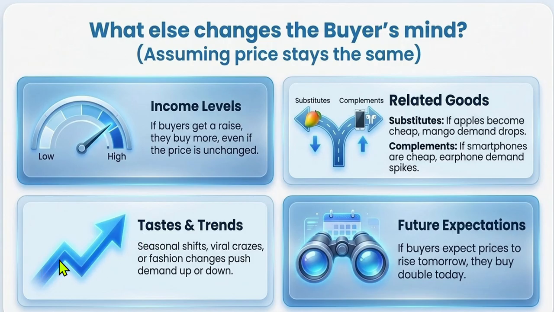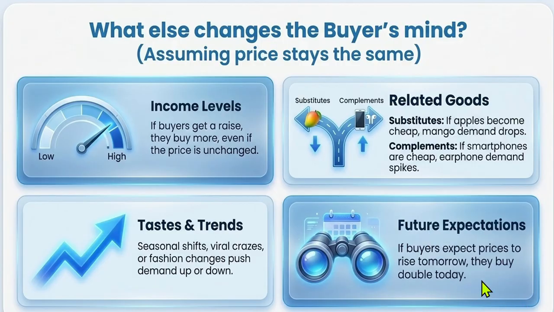Tastes and trends: sometimes we go by viral trends, we go by reels, we go by influencers. So seasonal shifts, viral craze, fashion changes push demand up or down. It depends. There was a Labubu toy demand that spiked up. Nowadays Stanley sipper demand is spiking up because it's a viral craze, so that also influences the buyer's mind.